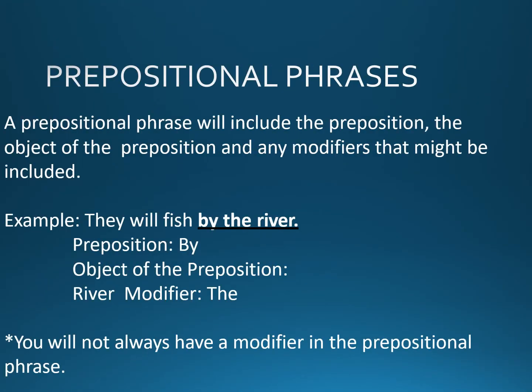Prepositional phrases. A prepositional phrase will include the preposition, the object of the preposition, and any modifiers that might be included. Example: they will fish by the river. Preposition is by, object of the preposition, river, modifier, the. You will not always have a modifier in the prepositional phrase.